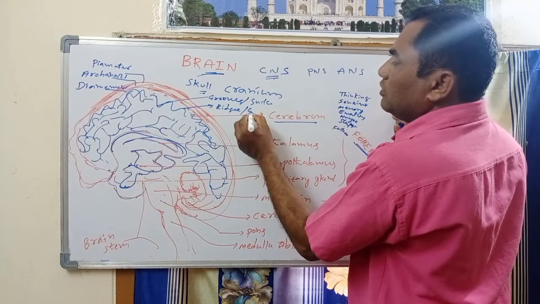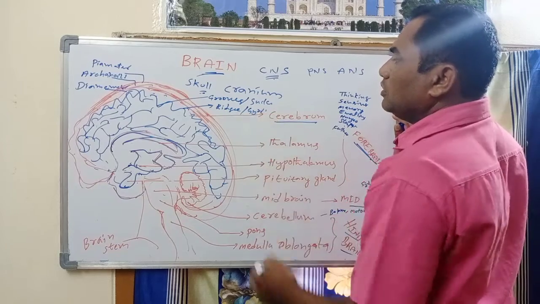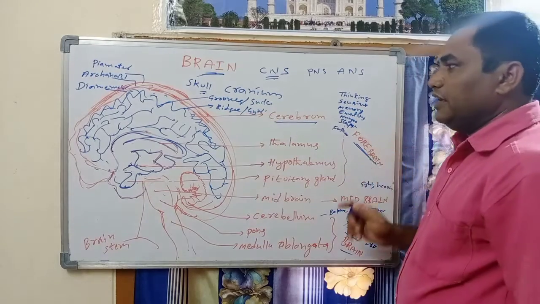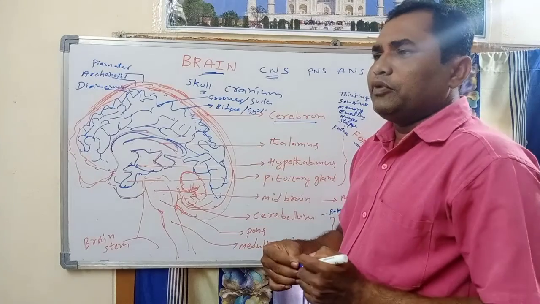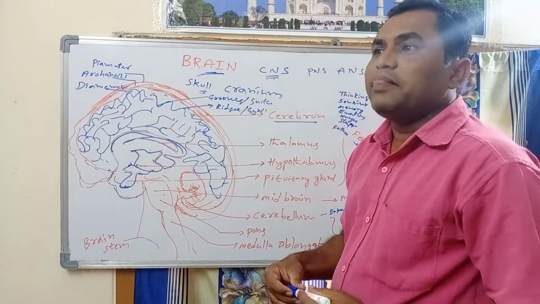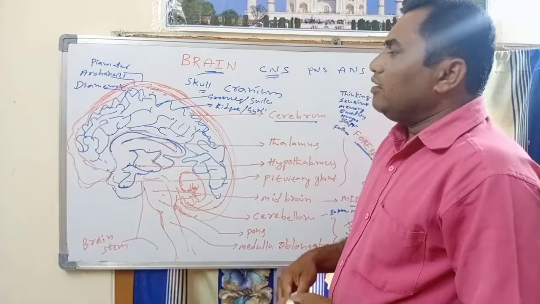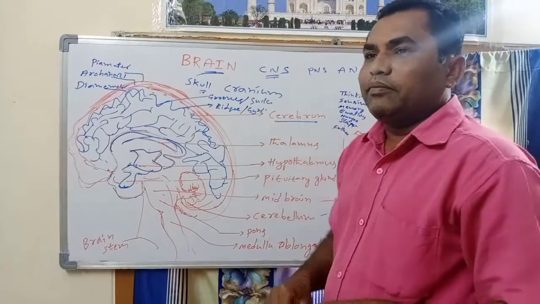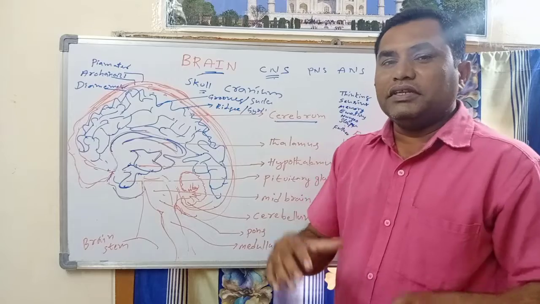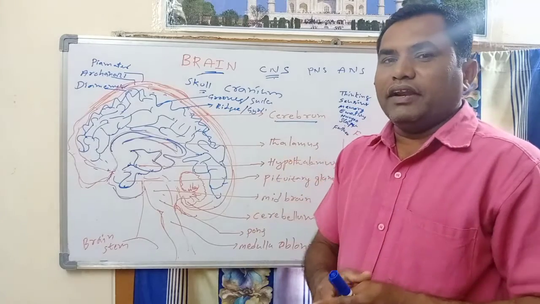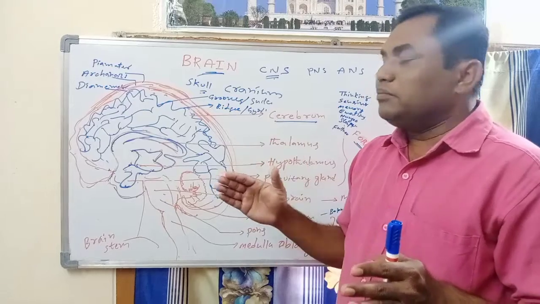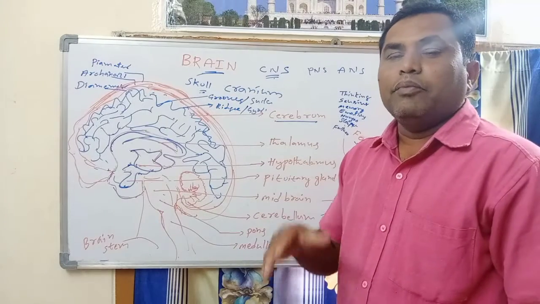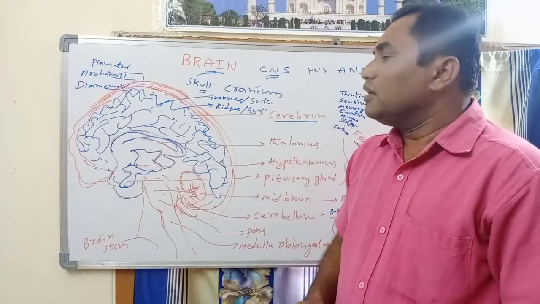Ridges are also called gyri. So sulci and gyri help increase the surface of the cerebrum. The surface of the cerebrum is brown in color.